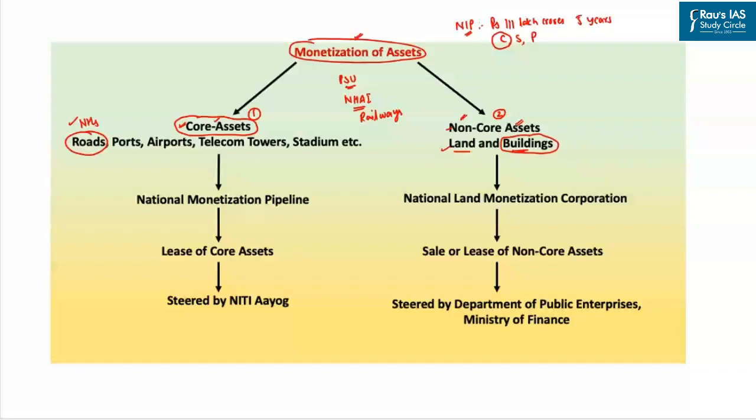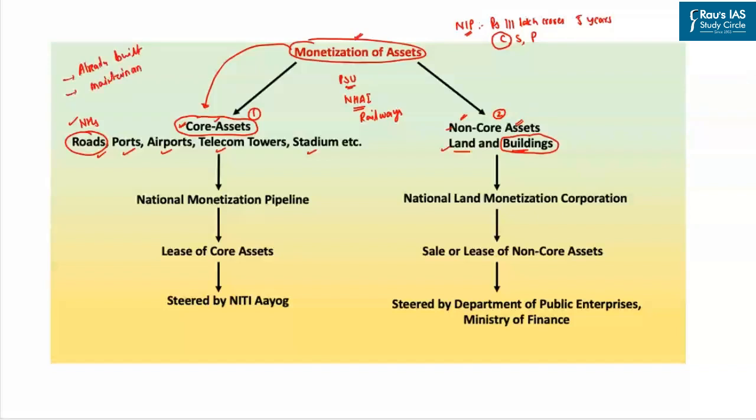So what do you actually mean by monetization of core assets? Now, like I said, different government agencies and departments have already built infrastructure which can include roads, ports, airports, telecom towers, stadiums, and so on. So this is infrastructure which is already built. And since it is already built, the government may be spending a huge amount of money on the maintenance of these assets.